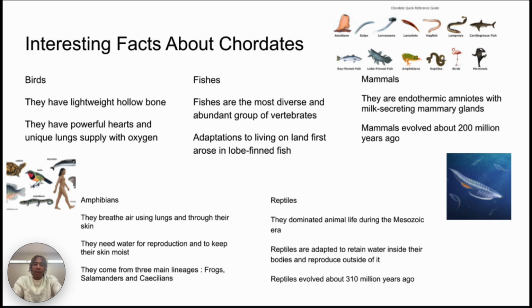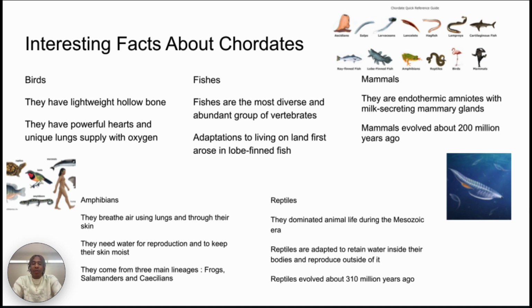Adaptations to living on land first arose in lobefin fish, which is like dolphins. Mammals, they're endothermic amniotes with milk-secreting mammary glands. Mammals evolved about 200 million years ago. Amphibians, they breathe air using lungs and through their skin. They need water for reproduction and to keep their skin moist. And they come from three main lineages, which is frogs, salamanders, and cetaceans.